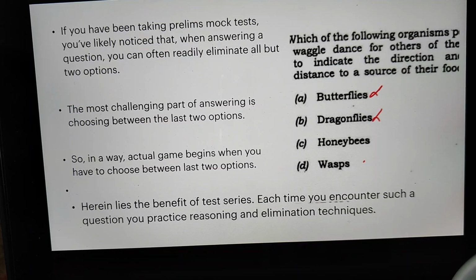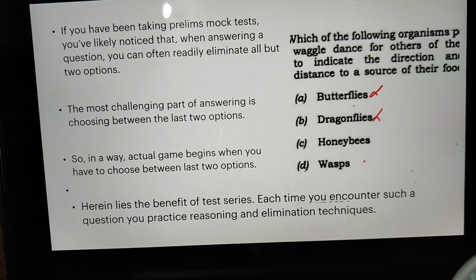It is a previous year question of the UPSC prelims which asks about an organism which performs a waggle dance for others of its species to indicate the direction and distance to a source of their food. Now, if we see this question and read the options, we can easily eliminate option A and B. Why I say that is, let's first speak of dragonflies.